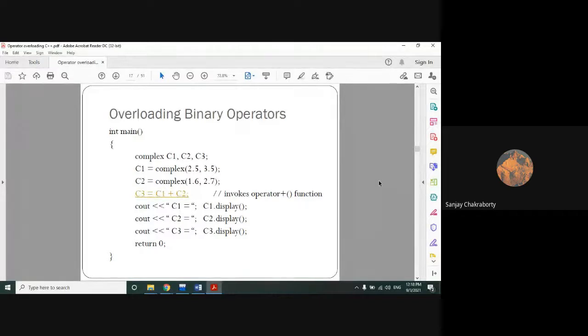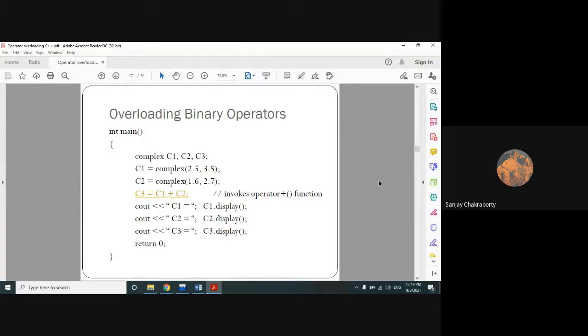So that basic funda should remain intact during the operator overloading. That is a very important point. These two important points we have to remember. The first point is that you cannot create any new operator for doing operator overloading. You have to apply operator overloading on the existing C++ operators themselves. Not for all operators, though. Four operators cannot be overloaded: the dot operator, scope resolution operator, ternary operator, and membership operator.